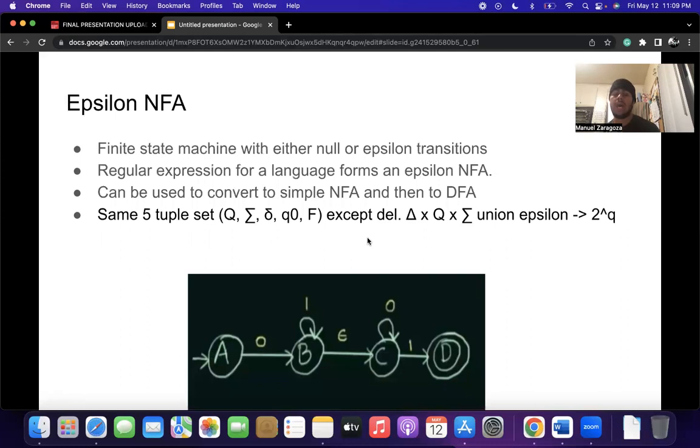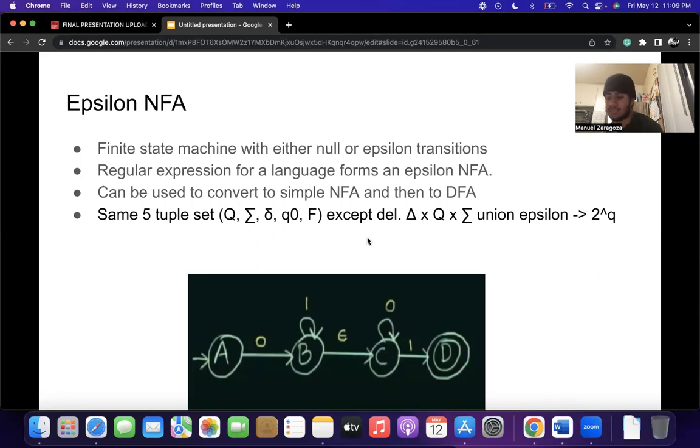So we're gonna go with Epsilon NFA or Epsilon non-deterministic finite automata. So Epsilon NFA has null or epsilon transitions from one state to another. It is also called a null NFA or lambda NFA. A regular expression for a language forms an Epsilon NFA. The Epsilon NFA can be converted to a simple NFA, and then we can use the simple NFA to make a deterministic finite automaton or DFA. No closure is required to convert an Epsilon NFA to an NFA.